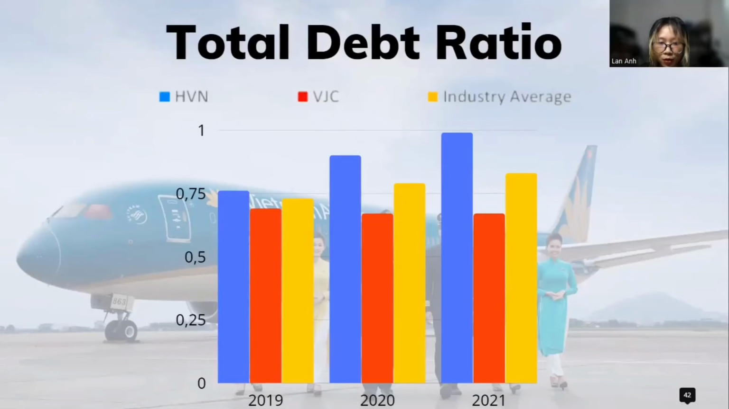To know whether this ratio between total liability and total assets is healthy, we need to see similar companies in the same industry, and here I have the industry average. So the industry average ratio is also seen in a similar range. It means that Vietnam Airlines is doing quite well.